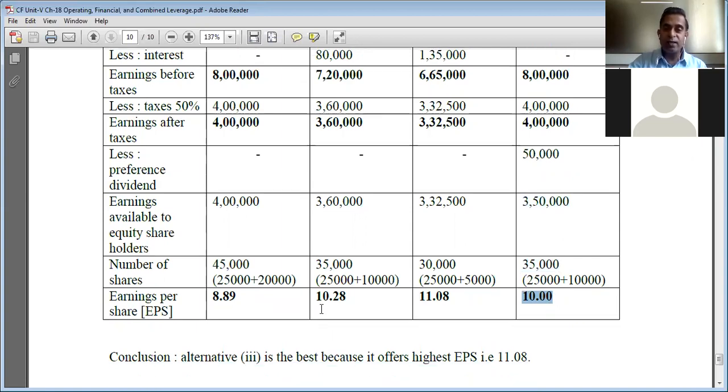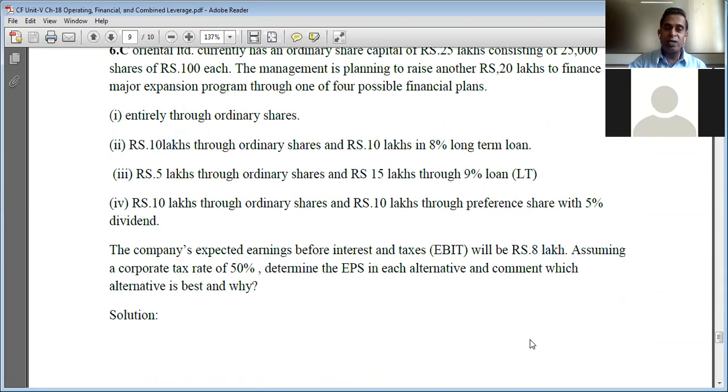So the conclusion is easy. Alternative 3 is best, meaning the company should raise the additional 20 lakh rupee capital through financial plan 3, because it offers the highest earning per share, that is 11.08. So let us see what financial plan 3 is: 5 lakh rupees through equity shares and 15 lakh rupees through 9% long term loan. Okay,